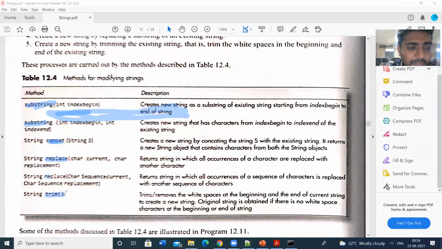And then we have the trim method. That means it can remove the white spaces. To remove the white spaces, we can use the trim method. So to modify the string, Java supports these methods: substring, concat, replace, and trim. So let us see one program regarding this.